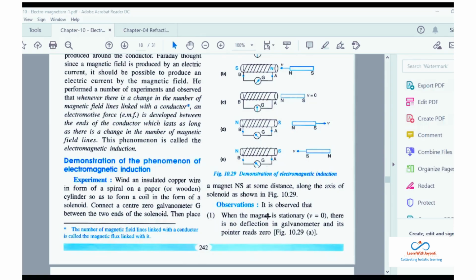Now when the magnet is stationary, that means when you are not moving the magnet, what is happening? There is no deflection in the galvanometer. That means when there is no movement of the magnet, no deflection in the galvanometer, there is no current. So that is the first observation.